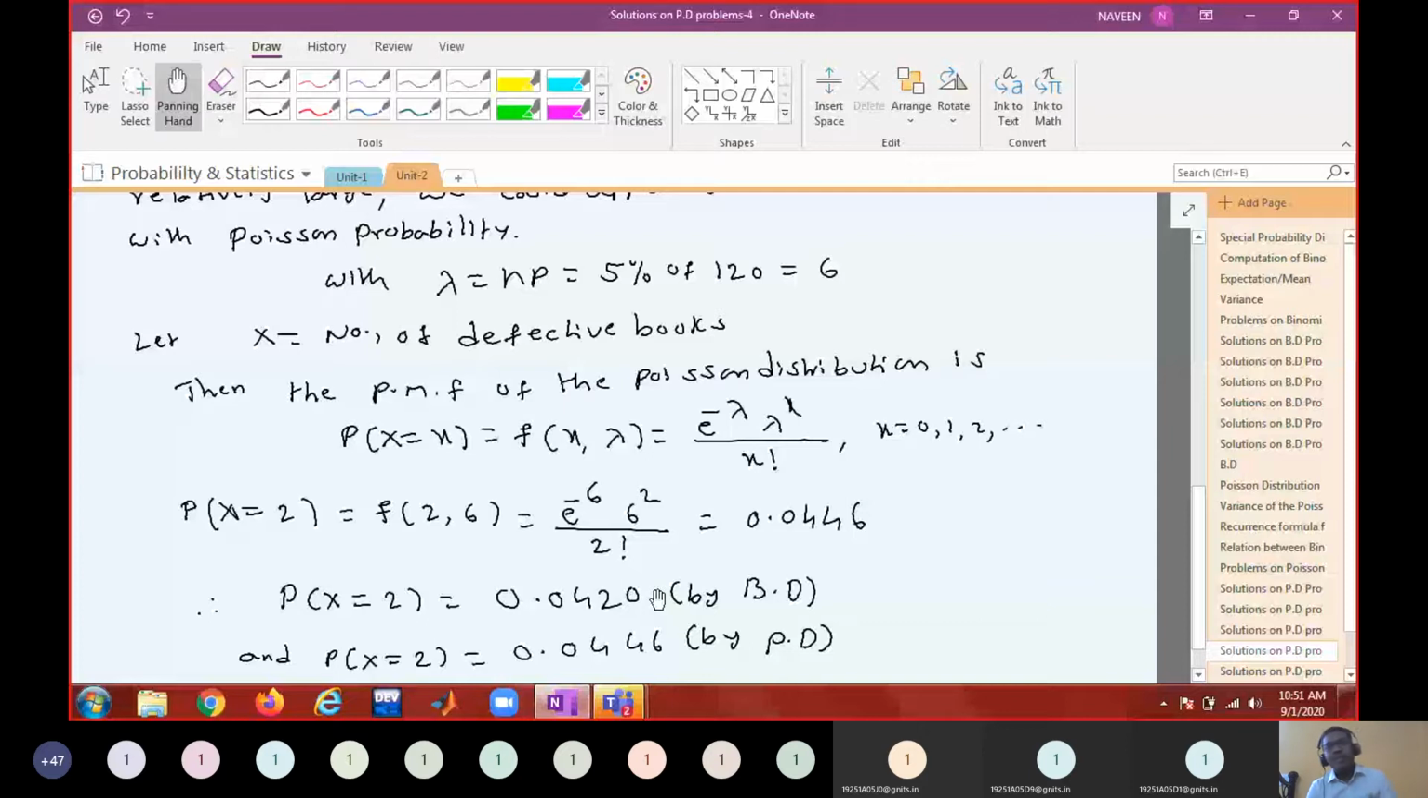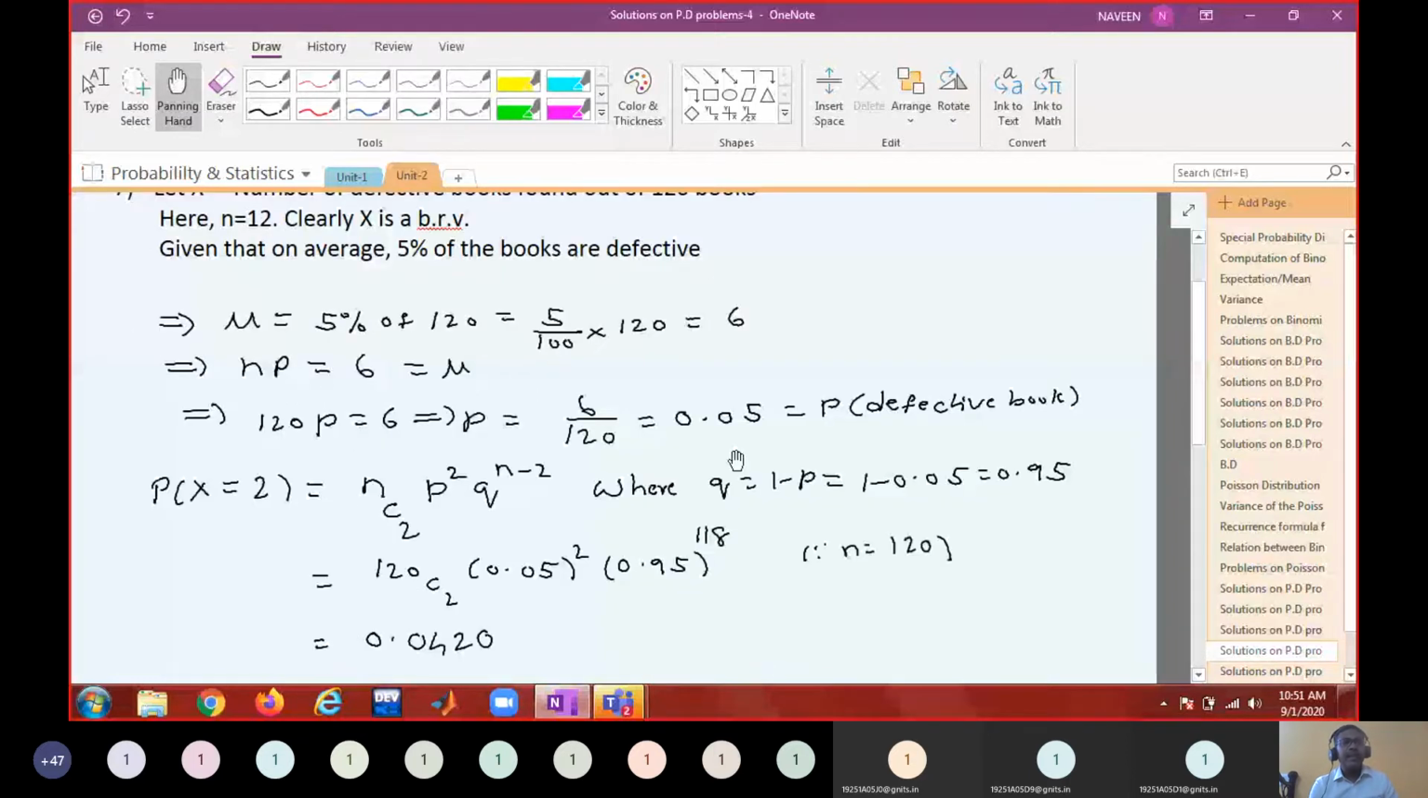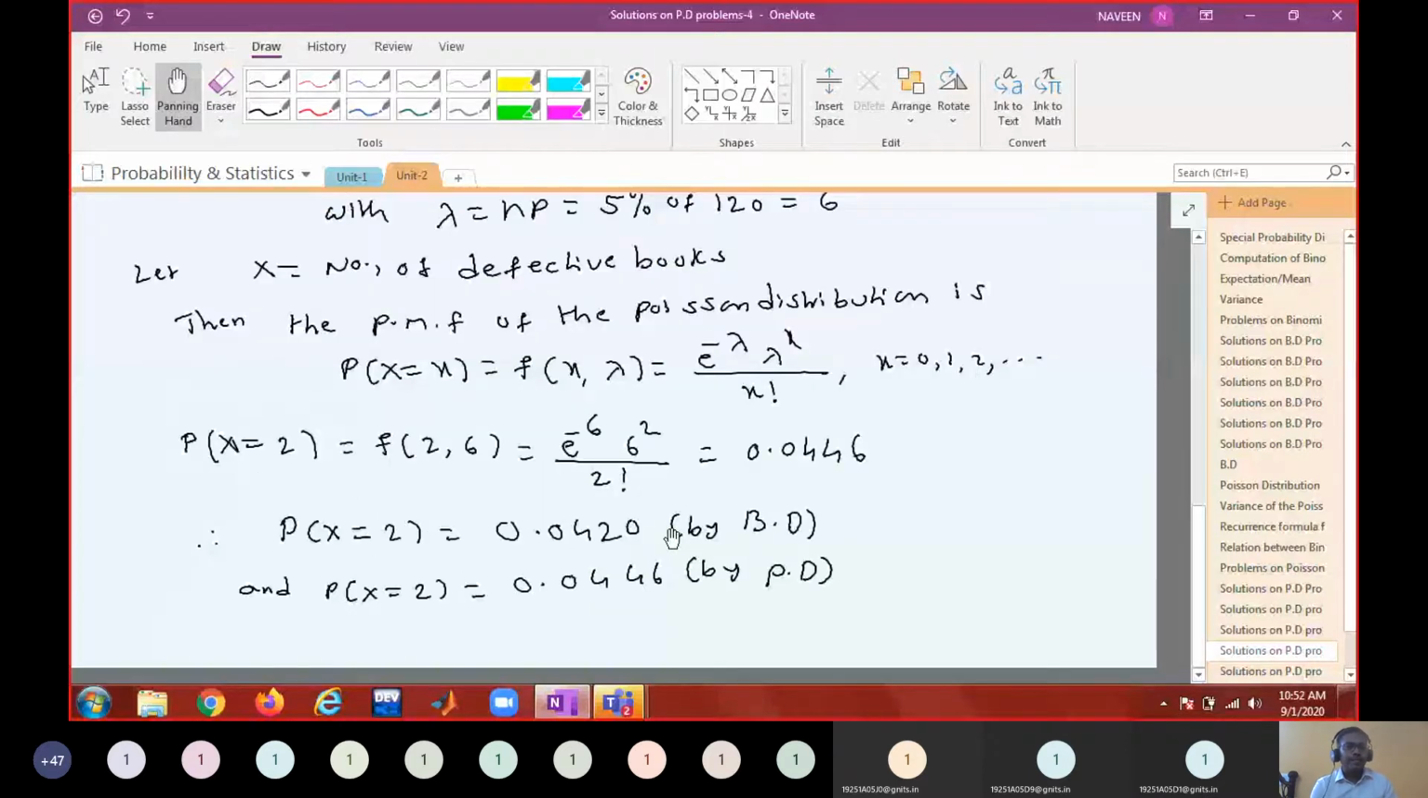For small values of n up to 20, I think you can directly apply binomial distribution. If n is more, and probability must be very less, because this is to apply for rare events. Remember, when the probability is very less and n is relatively large, you can approximate binomial probability with the Poisson probability. Shall I proceed to the next problem? Yes, sir. Okay.